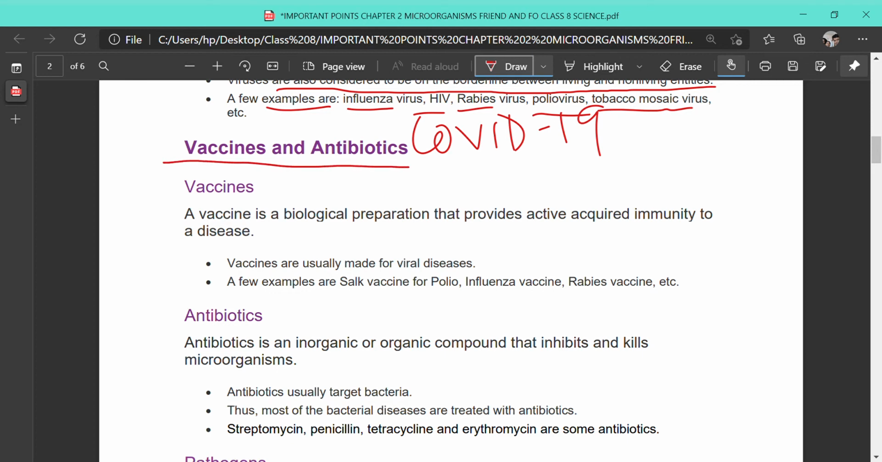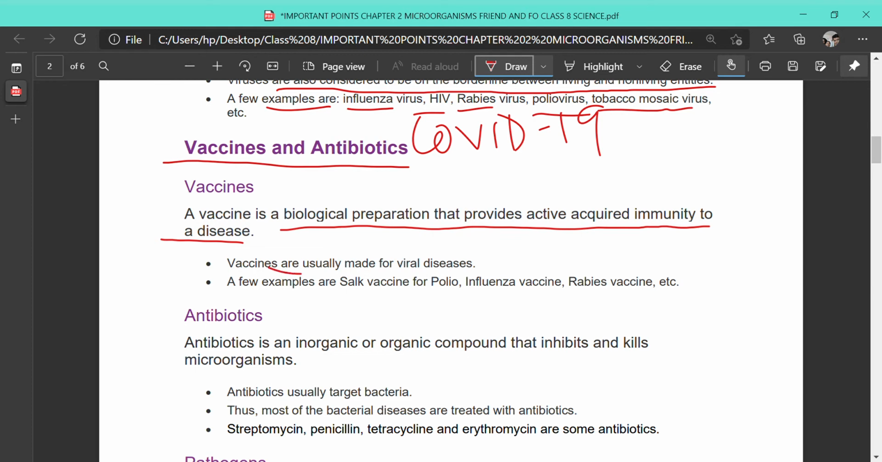What are vaccines? A vaccine is a biological preparation that provides active acquired immunity to a disease. I'm giving you the example of COVID-19: the doctors take the COVID-19 virus and cut out the infectious part of it, and then this weakened virus is injected into the body of a healthy person. What will happen? By injecting this, the healthy person will acquire antibodies, and these antibodies will fight against the COVID virus whenever in future the virus enters the body of the person. So that is called vaccination.